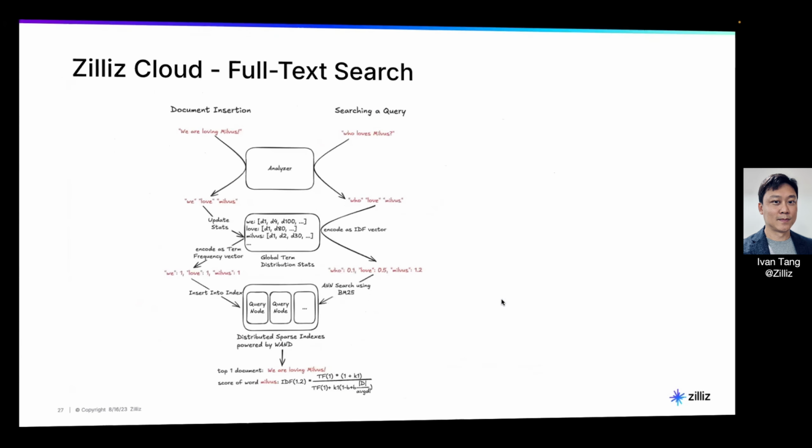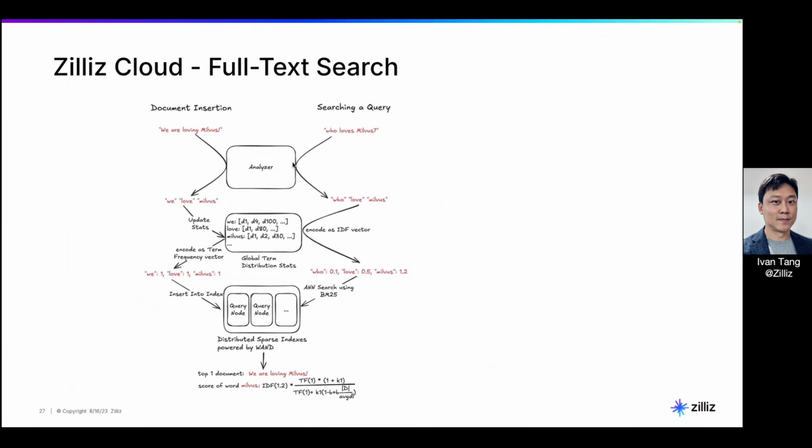Number two, we talked about full text search earlier just now, right? So full text search is more like a lexical search instead of dense vector search, right? So by lexical, I mean that you are doing exact word matching to get the relevant info out instead of vectors, right? But how do you do that, right? You've got to first tokenize your sentence. And sometimes love can be represented in different ways. It can be loving, it can be loved, past tense, or present tense. So the tokenizer will take care of that. The analyzer will look at that and then tokenize the words to the right form, right?